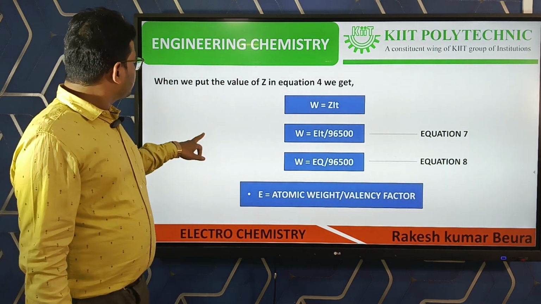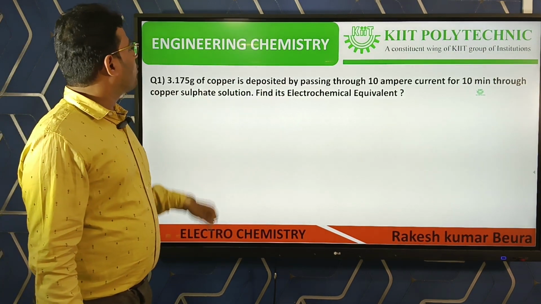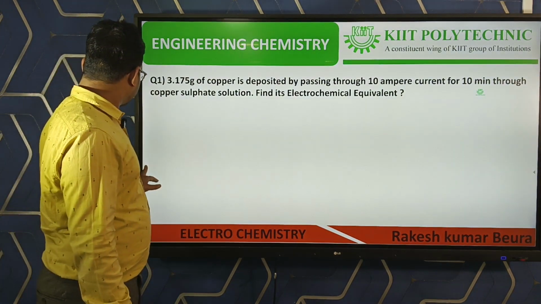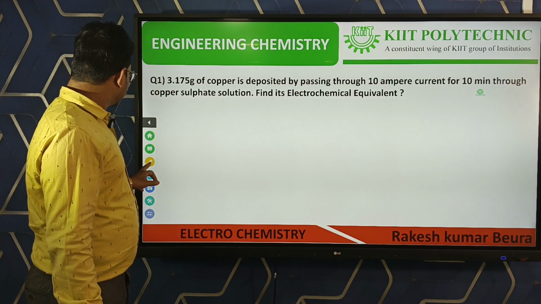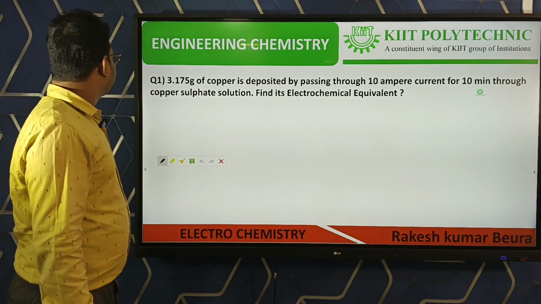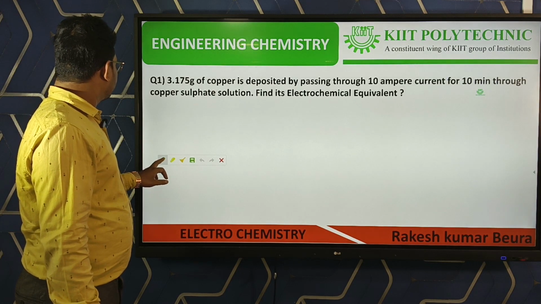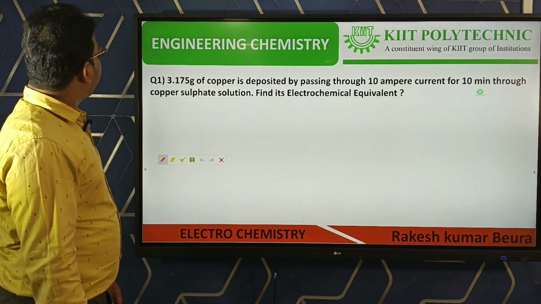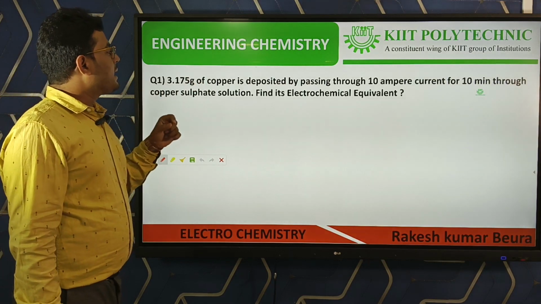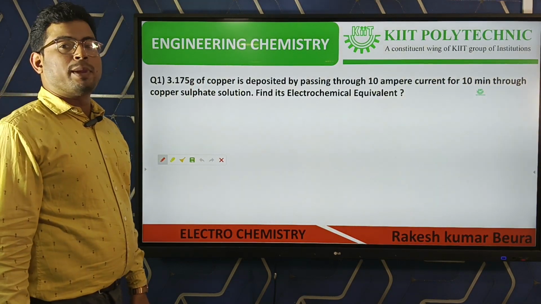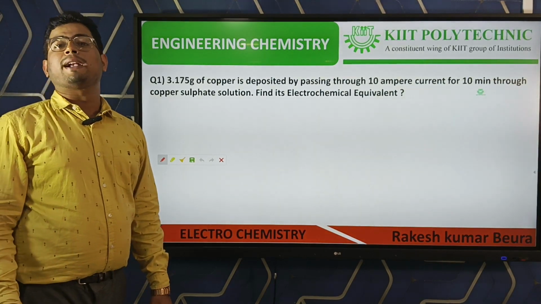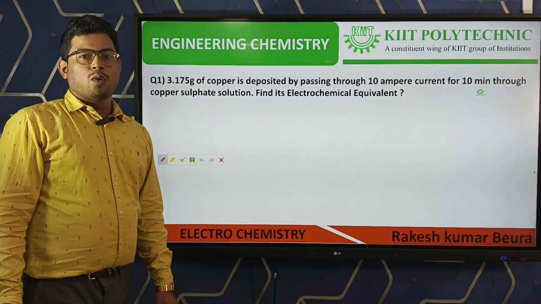Then we have to analyze some problem. The problem is: 3.175 gram of copper is deposited by passing 10 ampere of current for 10 minutes through copper sulfate solution.